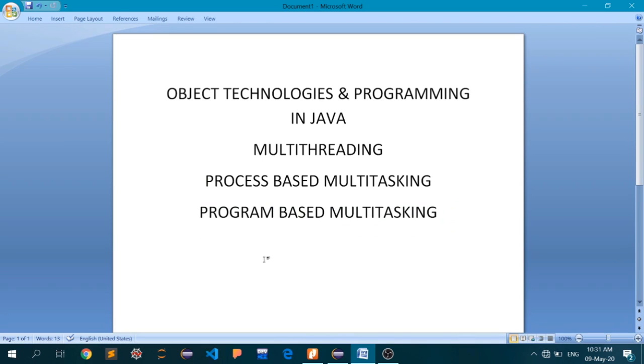Okay, so what I'm saying is, let's take one more example. Suppose you're using your word processor or text editor, and in that text editor you're writing your code, and side by side it is also giving you warnings about your syntax.